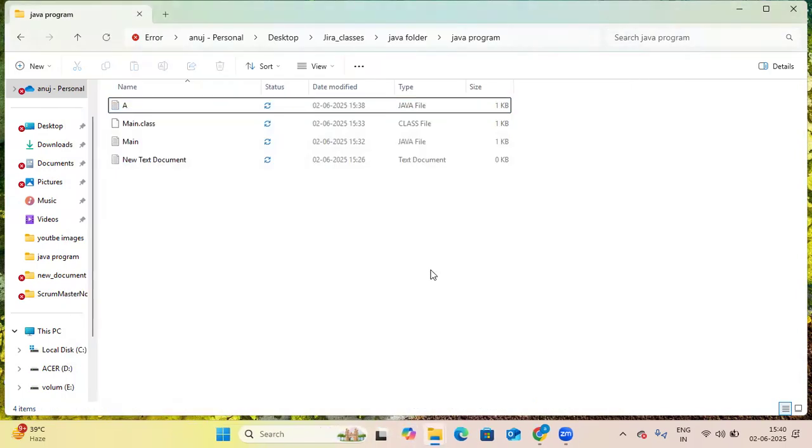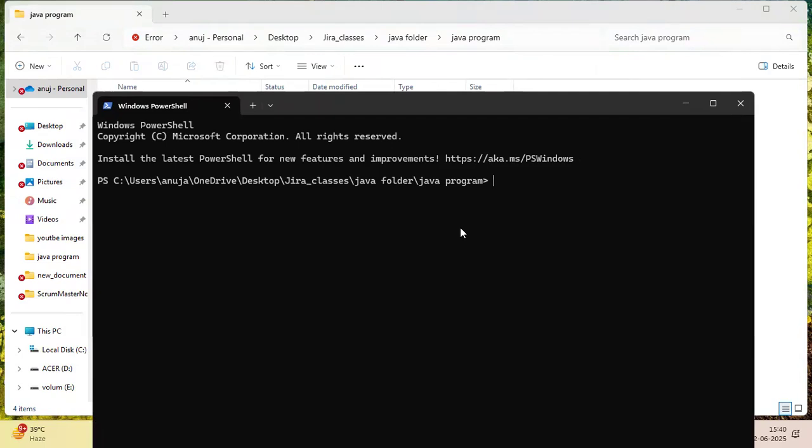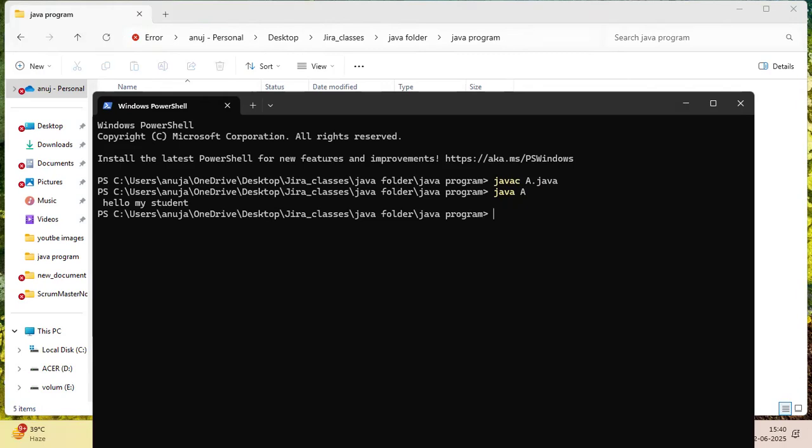Now, in the command prompt, javac A dot java. Enter. Now we go back to our code and remove the thing which is causing the error. Now, java and your class name. Enter. So now we can see hello, my name.